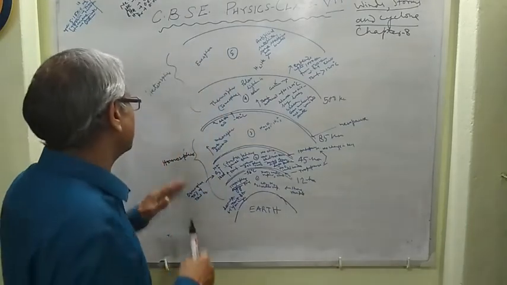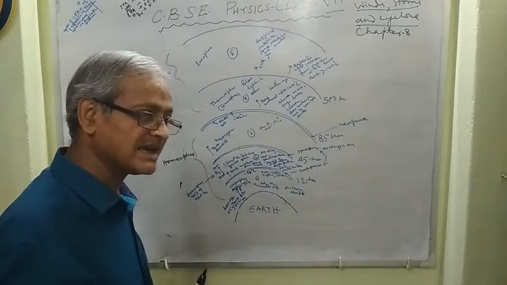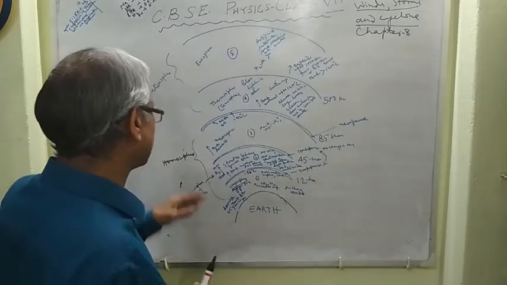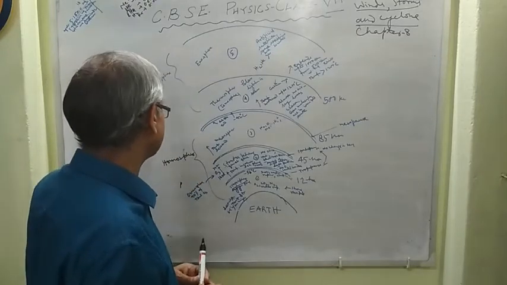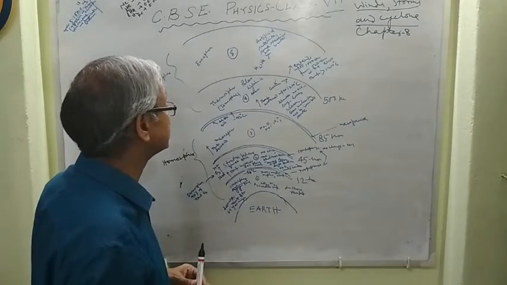Hence, here the pressure will decrease in all the layers with altitude. Here temperature will be increased, right?